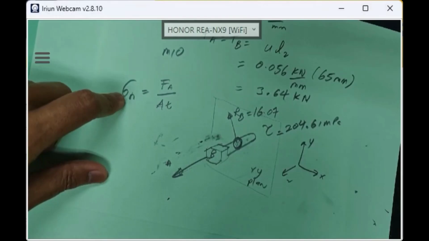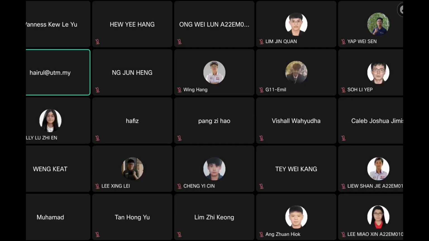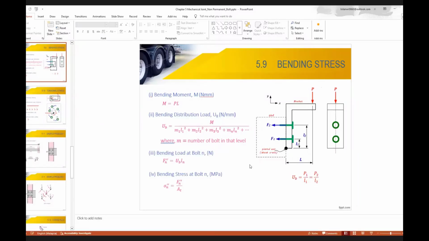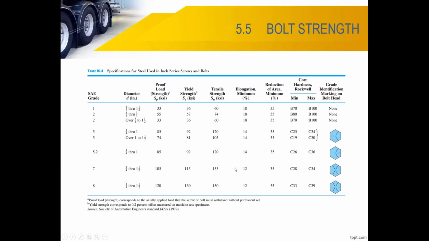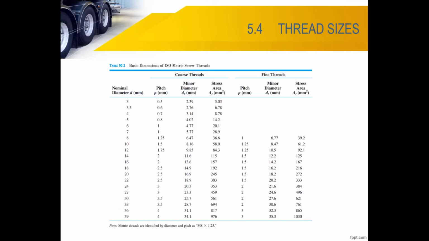Let me share the PowerPoint with you again, even in your textbook. If you look in your textbook, you are watching my PowerPoint. Table 10.1 just now, table 10.1 for M10. Are you looking, class? Table 10.2. Are you looking at the PowerPoint, class? Are you listening or not? Okay, table 10.2, because for the nominal diameter I'm using M10.